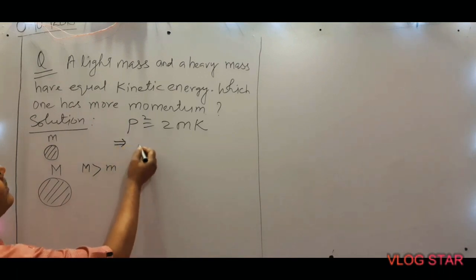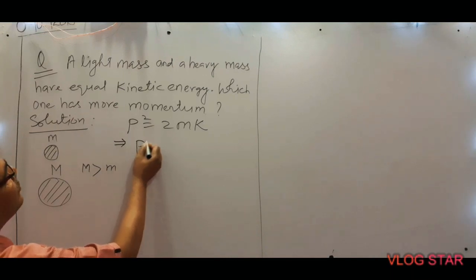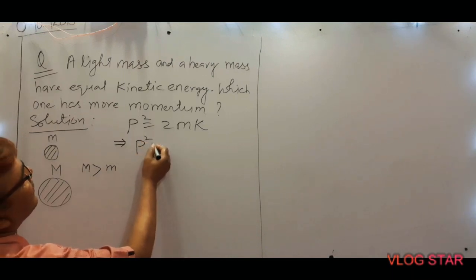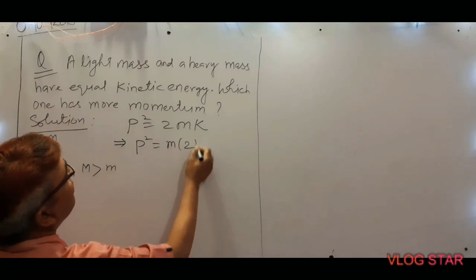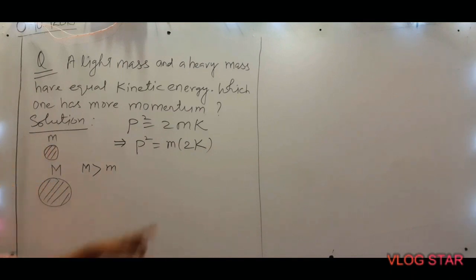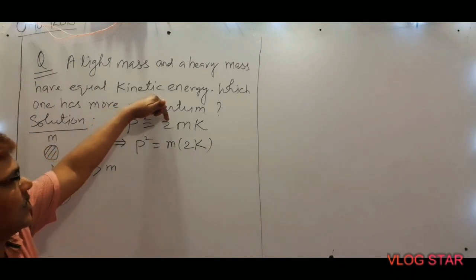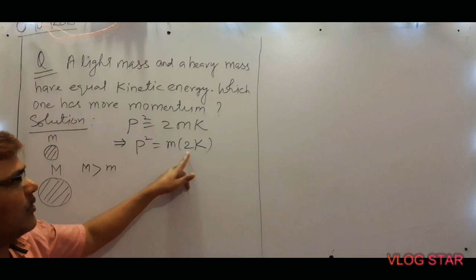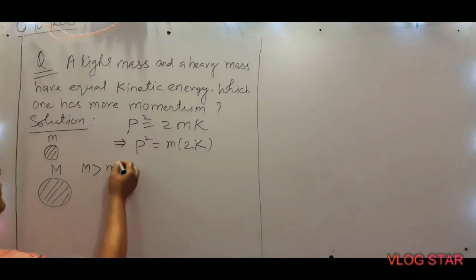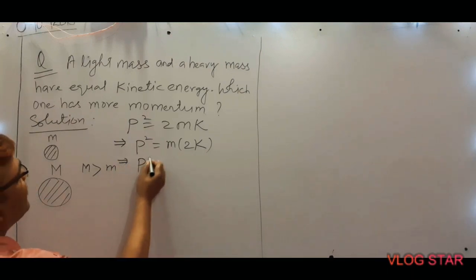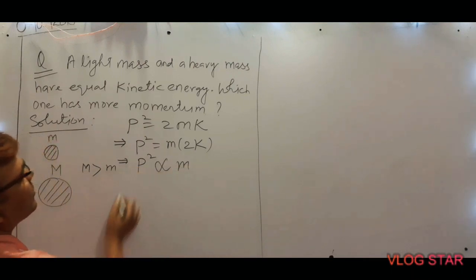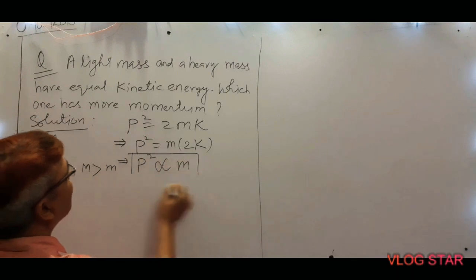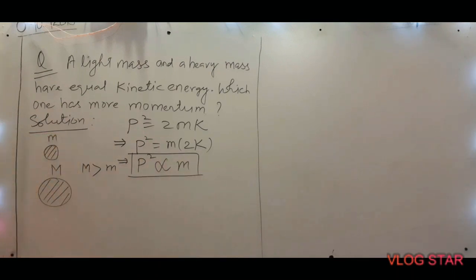It means that we can write here P square equals to M into twice K, after rearranging, grouping 2 and K together. Definitely we can say that P square is directly proportional to the mass of the object. What can we say here?